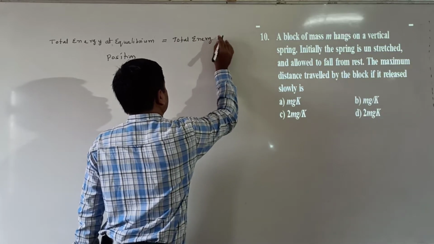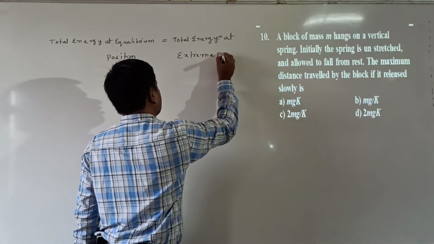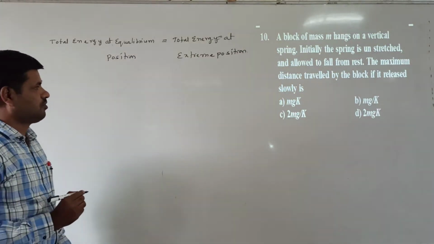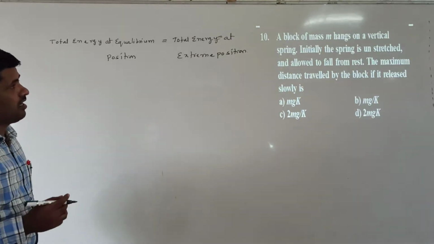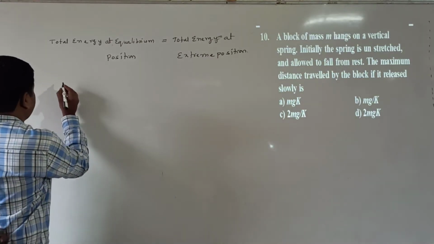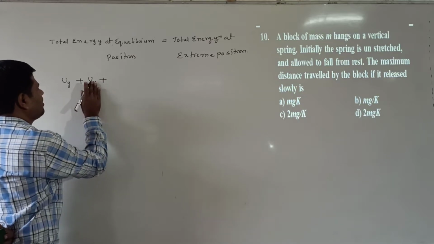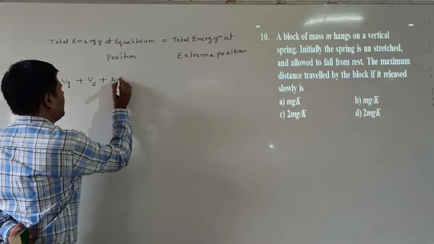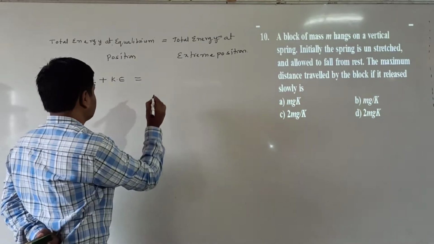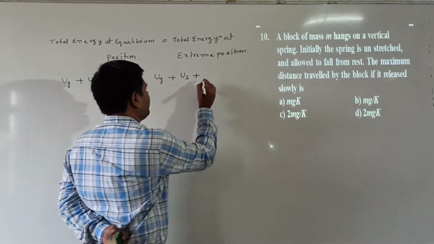The block of mass m hangs from a vertical spring, so it has gravitational potential energy, spring potential energy, and kinetic energy. At the extreme position also, we have gravitational potential energy, spring potential energy, and kinetic energy.